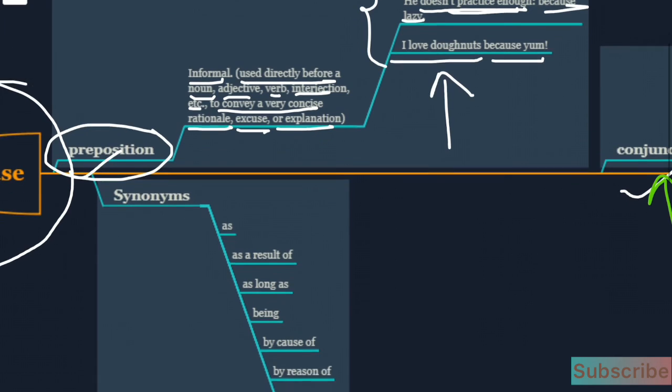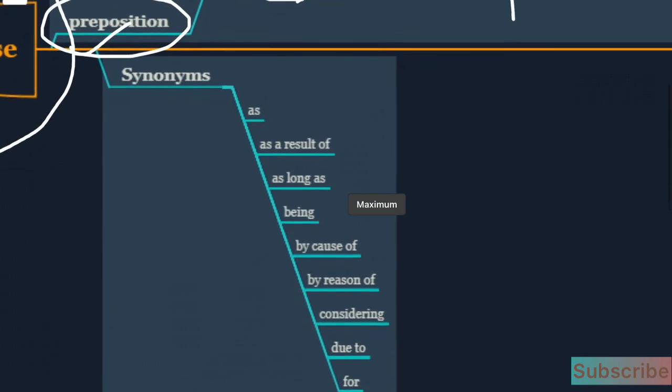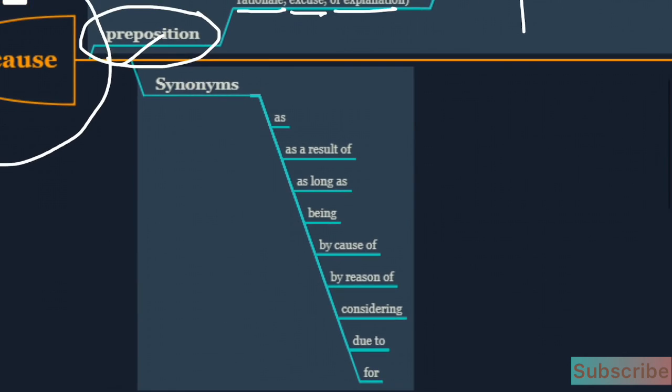Now let us move forward. These are some of the synonyms, or words that are very similar to because. They are: as a result of, as long as, being, by cause of, by reason of, considering, due to, and for.